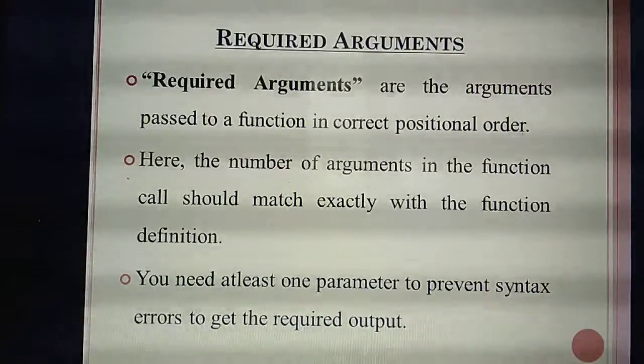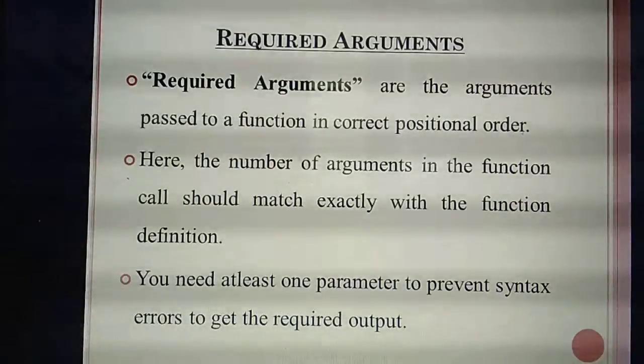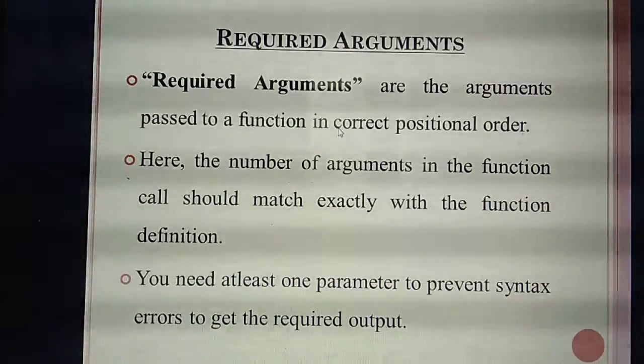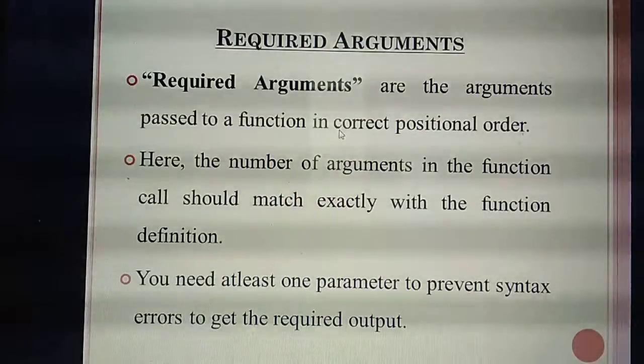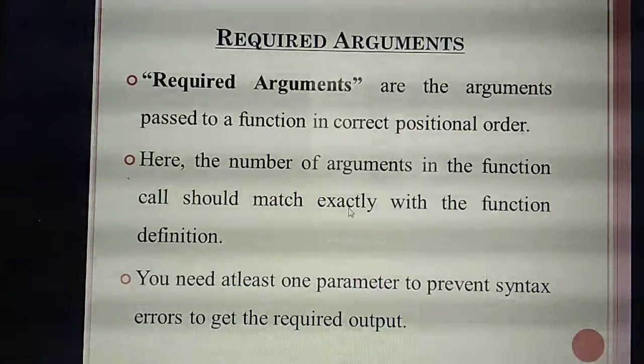Read once, I'll explain with an example, then you can recall this. So the first point is that whatever arguments you pass need to be in correct positional order. Then how many arguments you pass in the function should exactly match the function definition.